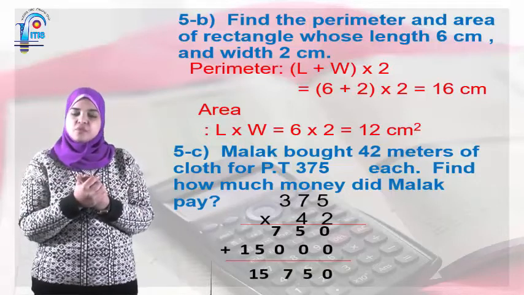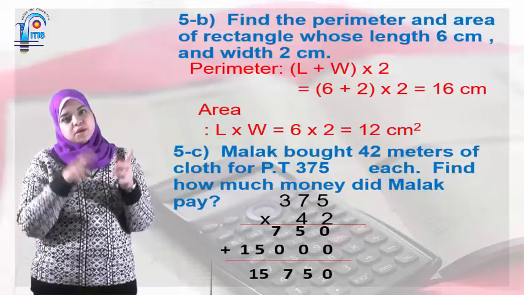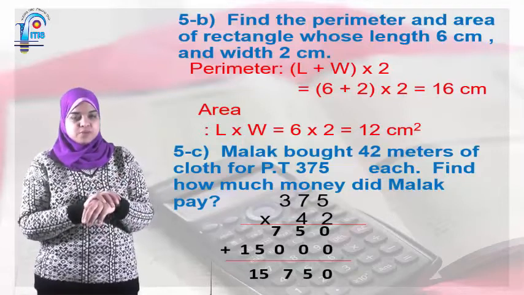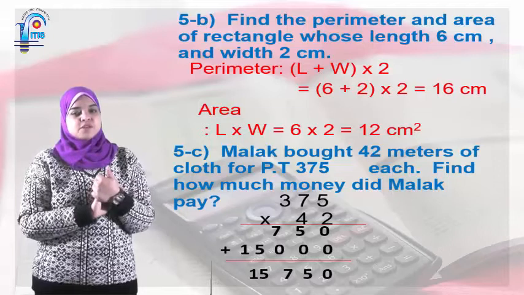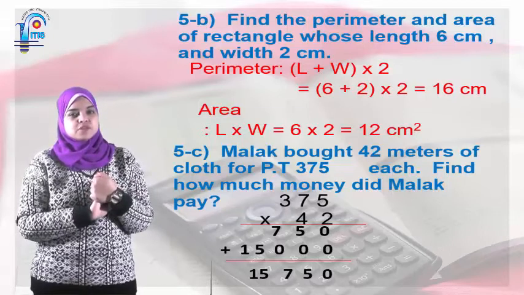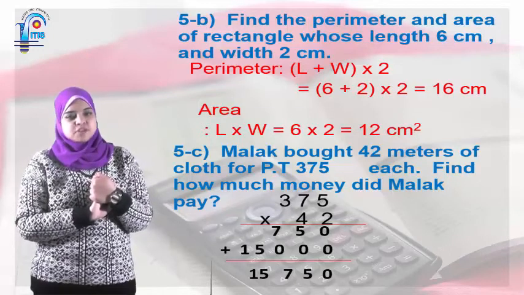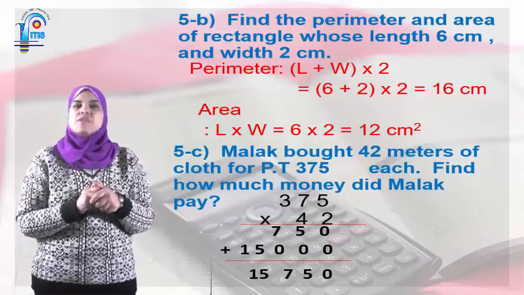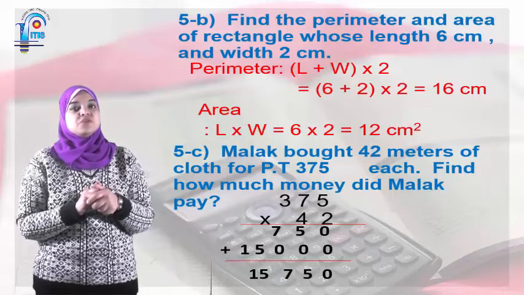So here I have the word each, so it will be multiplication, 375 times 42, as we said before, the steps of multiplication. So 375 times 2, the answer is going to be 750, and you have to write the magic 0. Don't forget to write it.